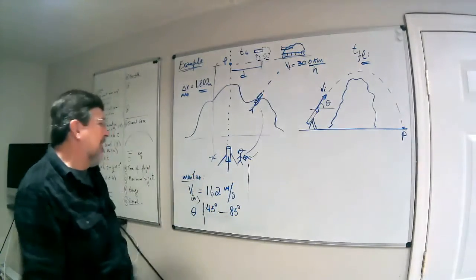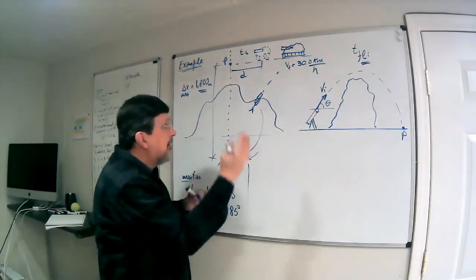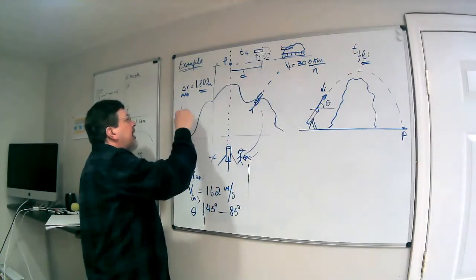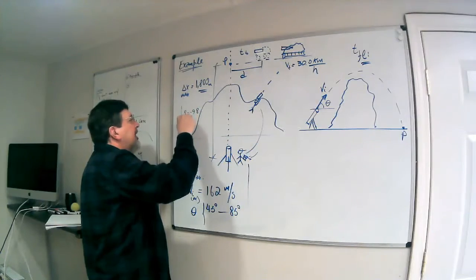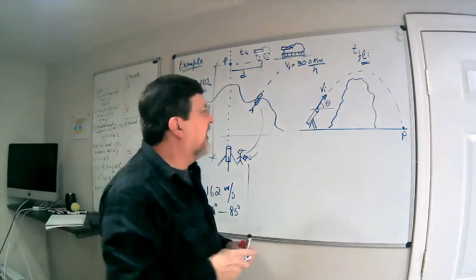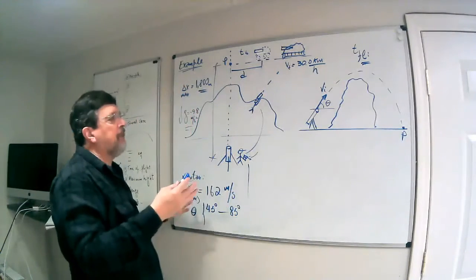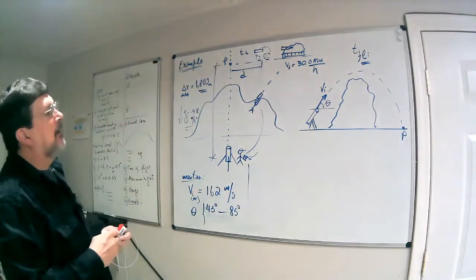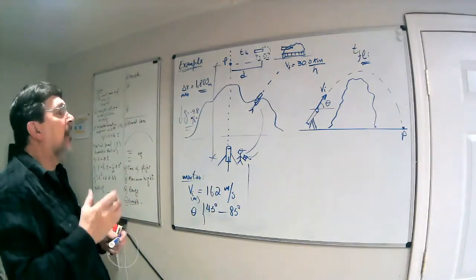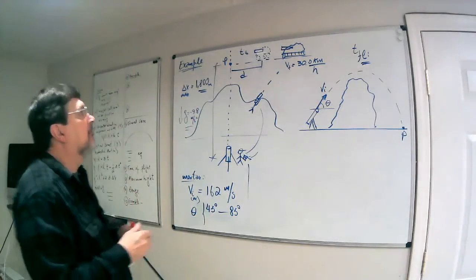So here comes the question. Knowing this, knowing g, right? We're going to use g as 9.8 meters per second squared, right? That's g. We're going to assume that this is free fall. There is no air friction, right? So then there comes the question.